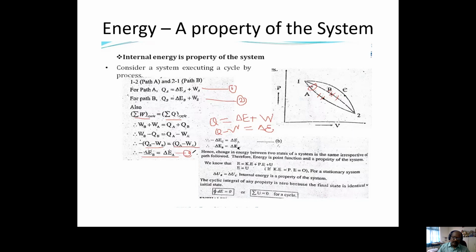That's why energy is not a path function. Energy is a point function. Since it is not a path function, it is a point function. If it is a point function, we can take it that energy is a property of the system.